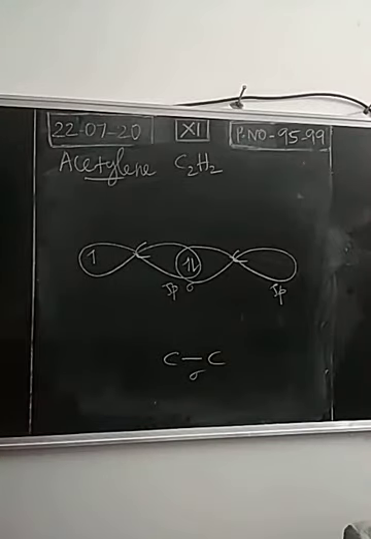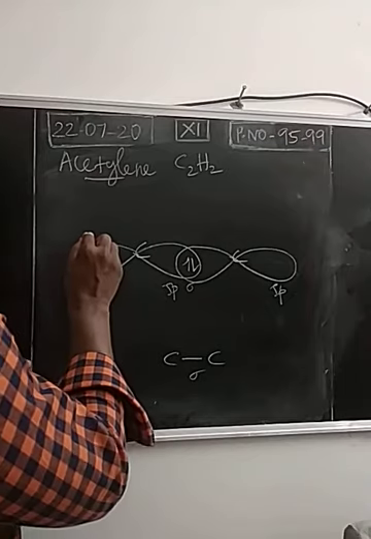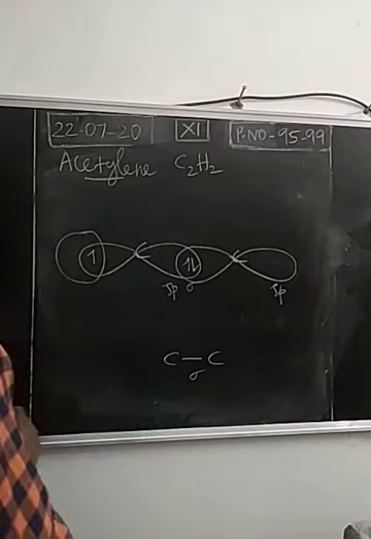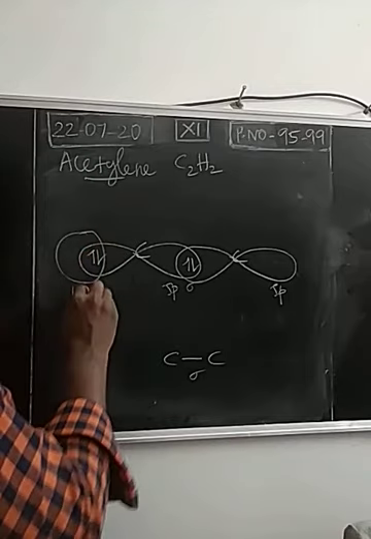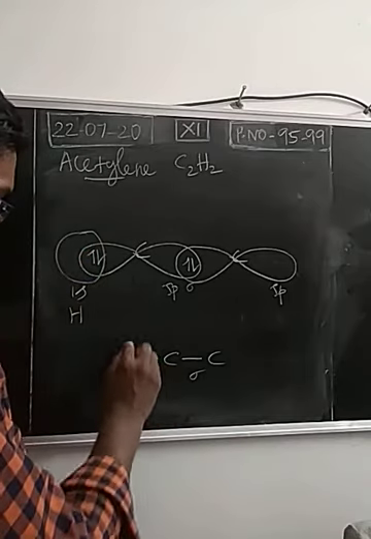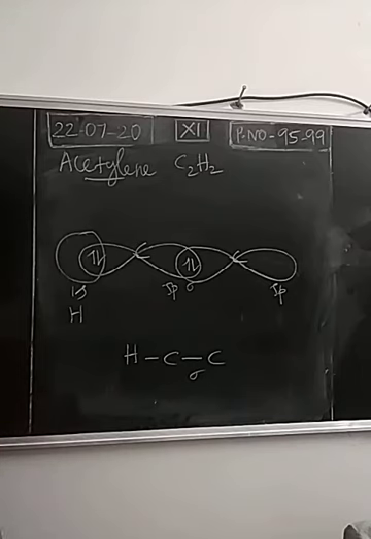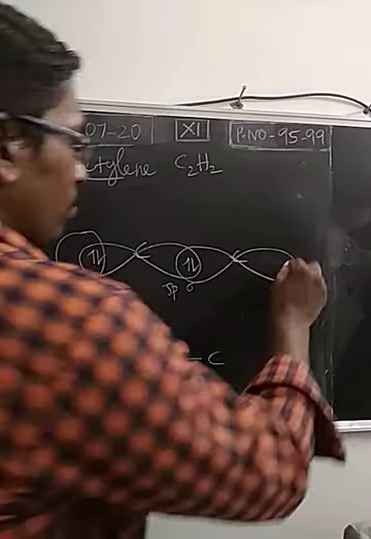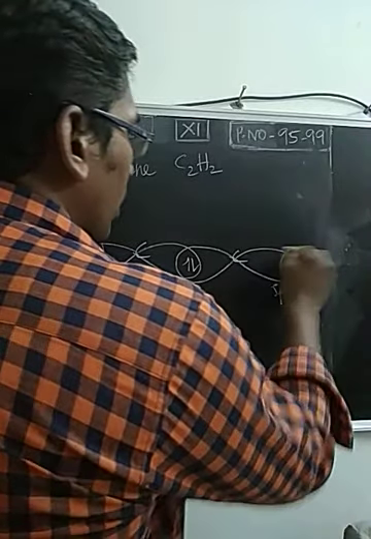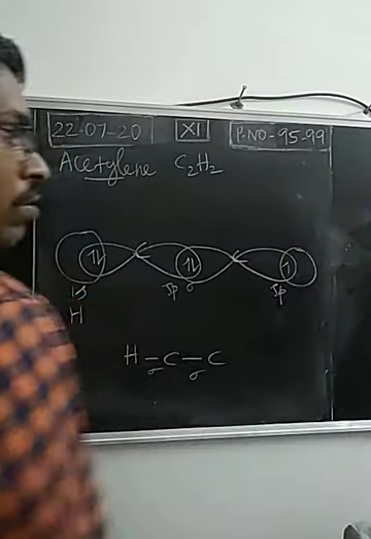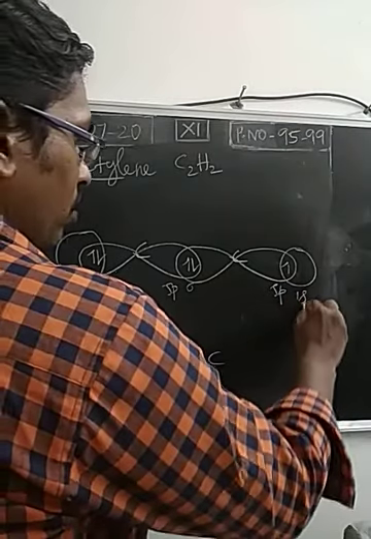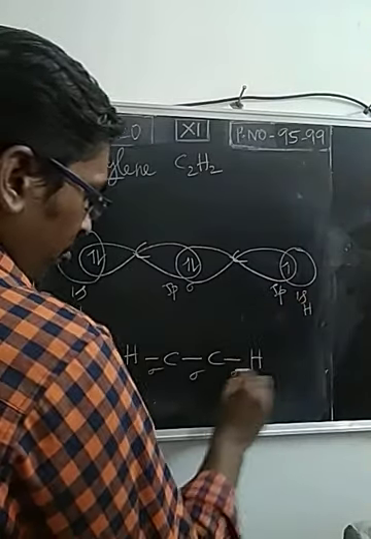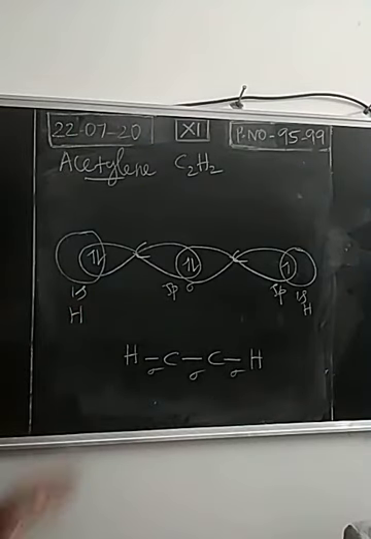Next, hydrogen has an electron in 1s orbital. So sp hybridized orbital of carbon is overlapping with 1s orbital of hydrogen in a head-on way. So one more sigma type of covalent bond formed. Next, sp hybridized orbital of second carbon also overlapped with 1s orbital of hydrogen. So one more sigma type of bond formed between carbon and hydrogen.